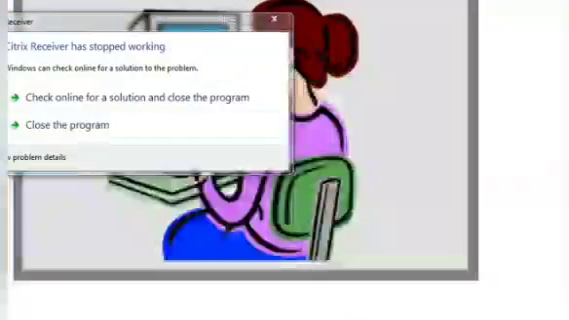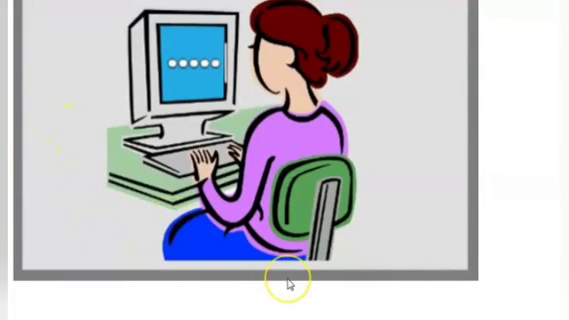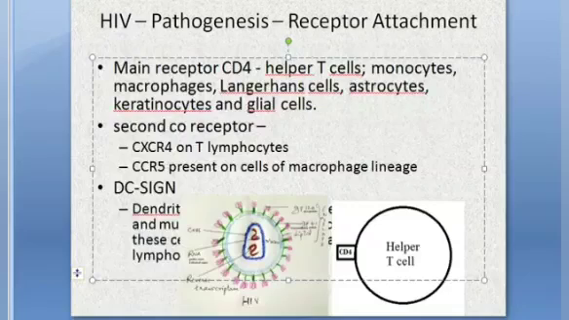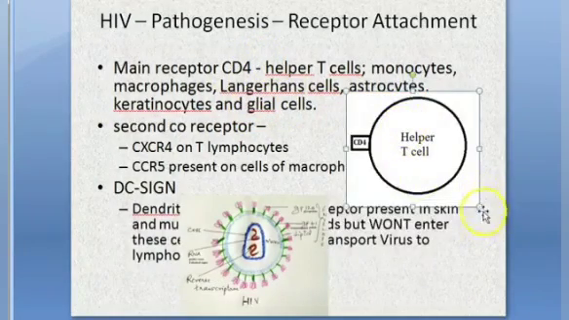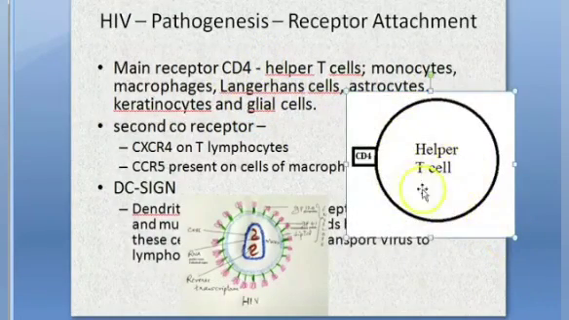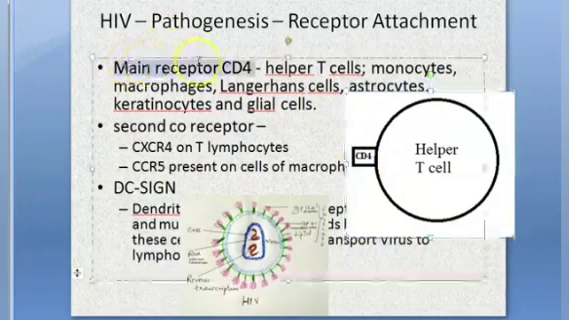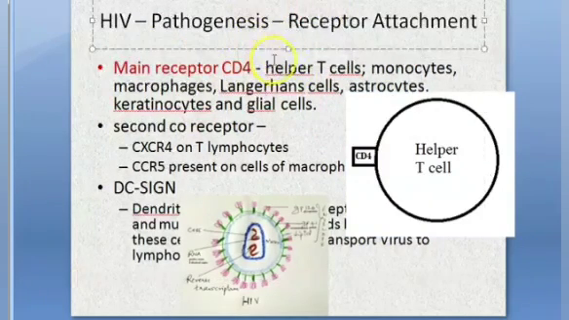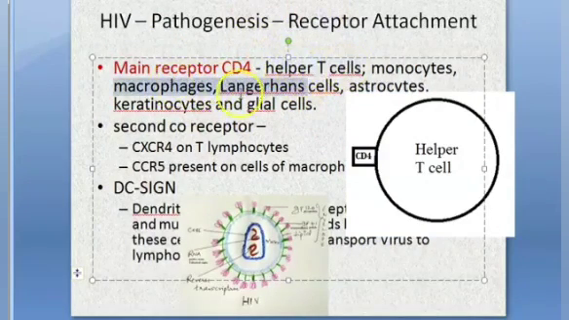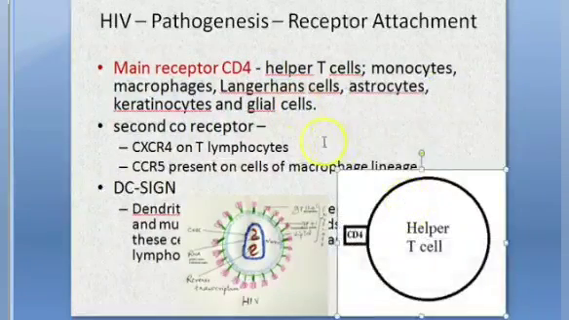Okay, I hope you're awake. So shall we start off with receptor attachment? You should know the receptors, okay? See, basically the main receptor is the CD4 receptor on T helper cells, right? Helper T cells have CD4, so that is going to be the main receptor. CD4 is present on many types of cells, like helper T cells, monocytes, macrophages, Langerhans cells, astrocytes, keratinocytes, glial cells, and even dendritic cells in the skin. So it can be present everywhere. That is the main receptor.